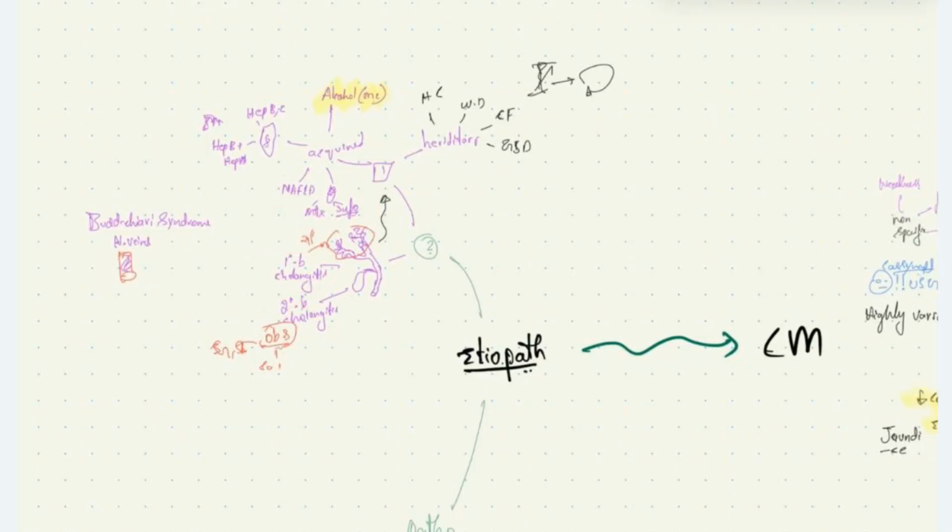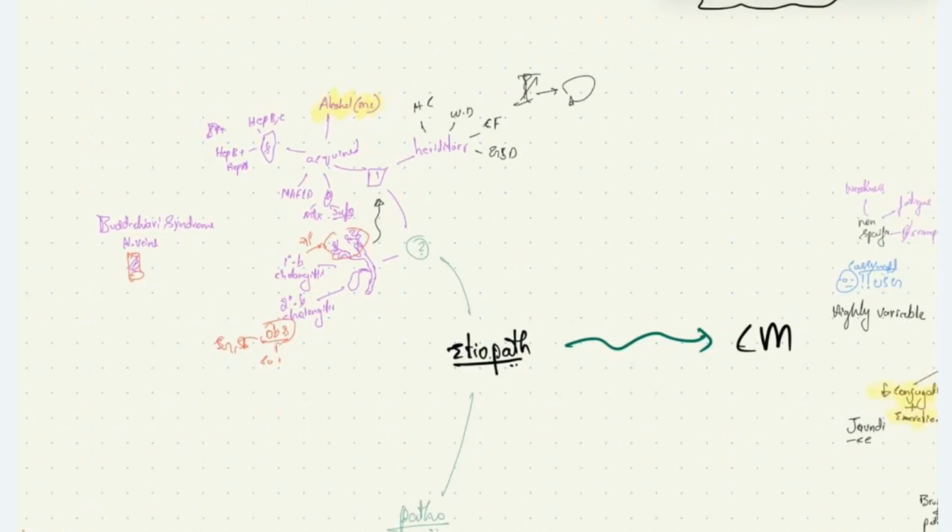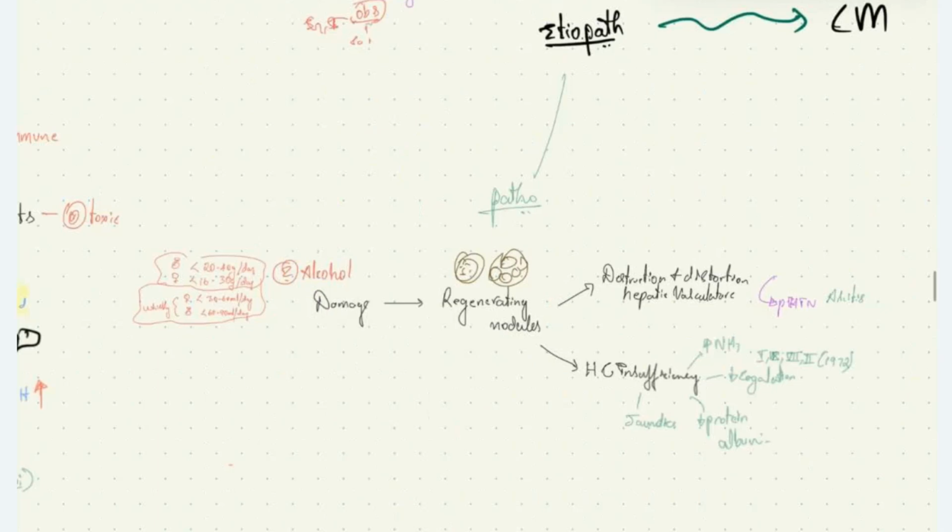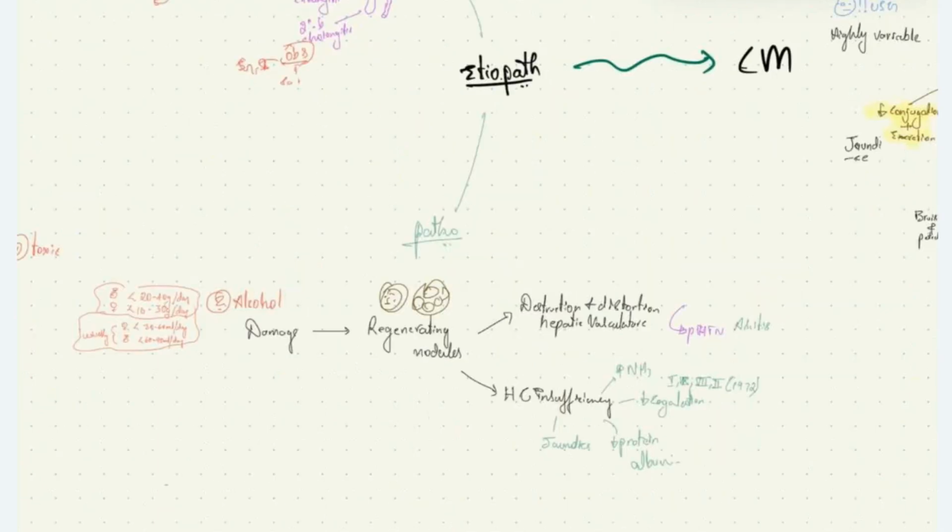The pathophysiology: first, there will be damage to hepatocytes. Following that, there will be formation of regenerating nodules, which causes destruction and distortion of normal hepatic vasculature, which causes portal hypertension in these patients. The patient will have symptoms of hepatocellular insufficiency.